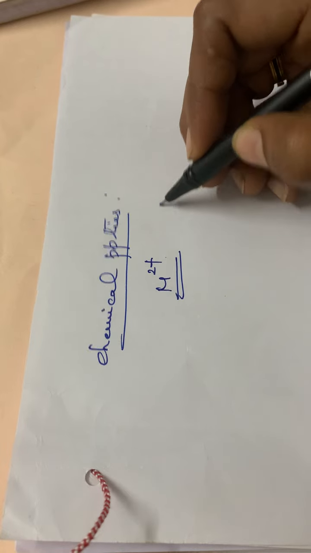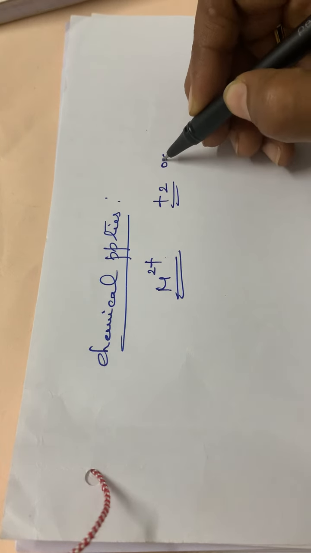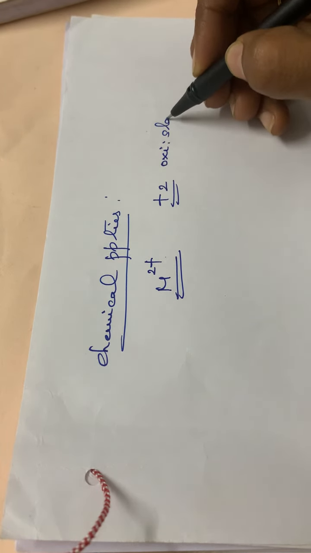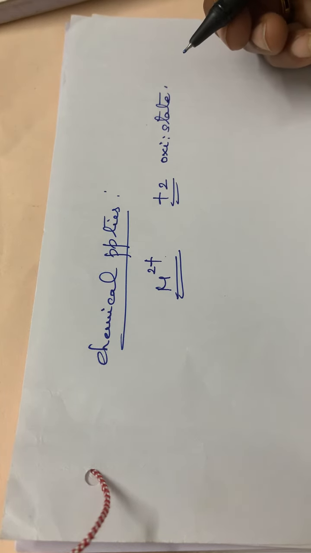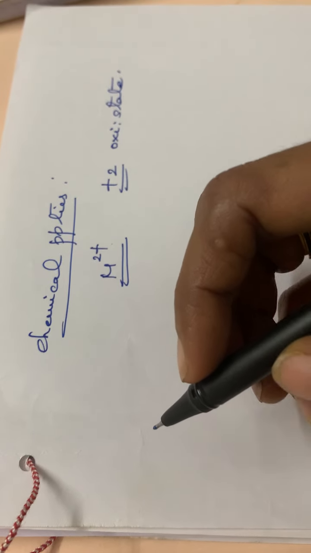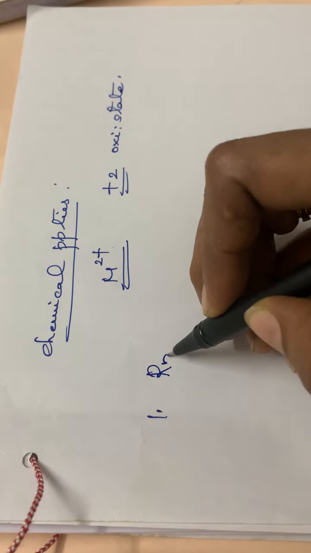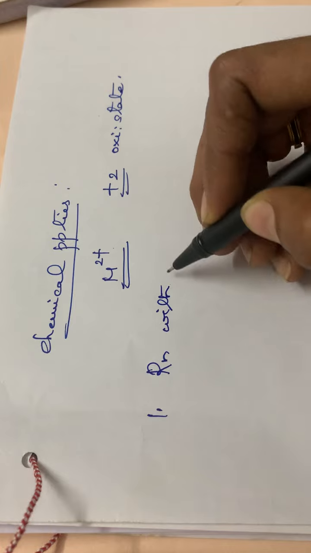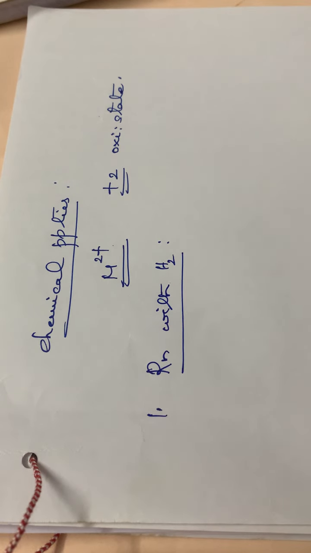That means these elements normally exist in the +2 oxidation state. So the first chemical property is the reaction with hydrogen.